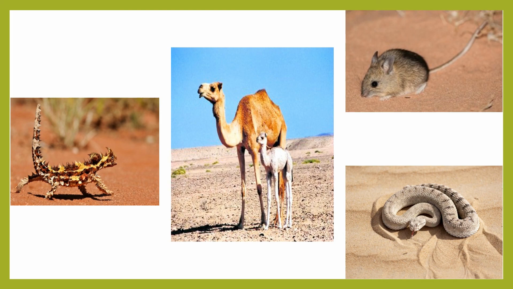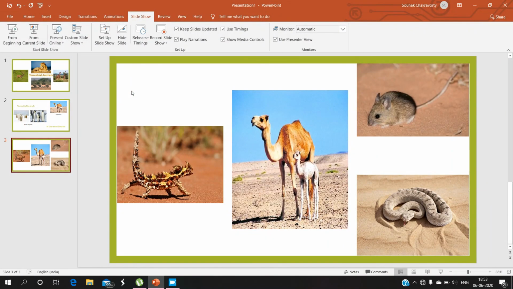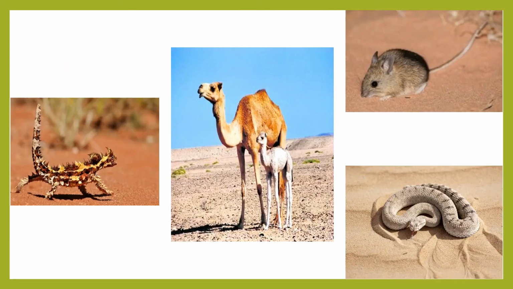Some animals, like camels, can store water in their body, and also they can survive without water and food for a long time. So this is all about the adaptations of the desert region.